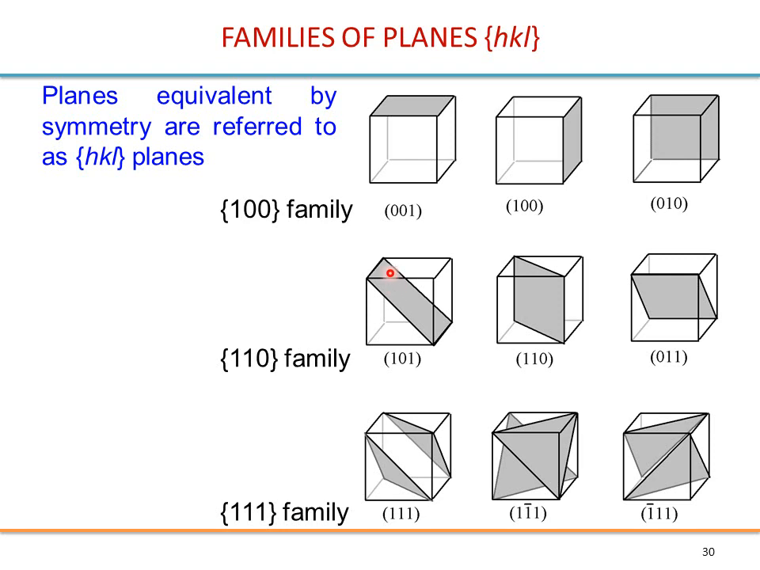Same story for all the planes. These ones are equivalent also, so it would be the {1, 1, 0} family. Less obvious, but still true, these planes are also equivalent, so these are the {1, 1, 1} family.